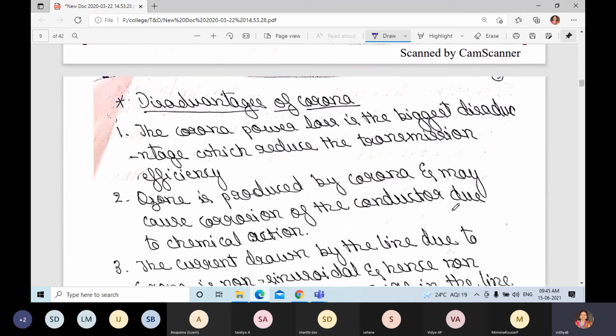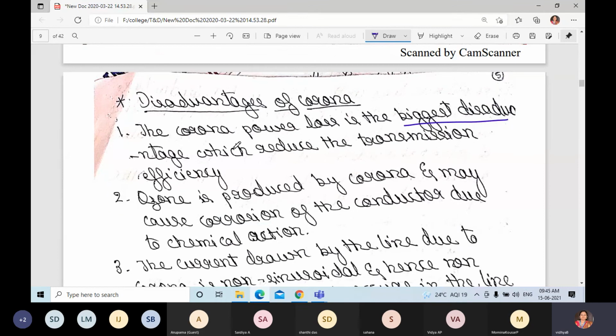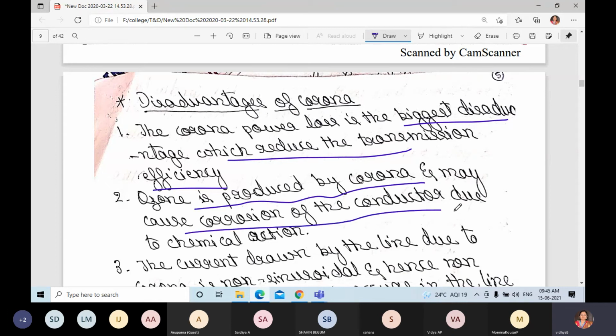What are the disadvantages of corona? The corona power loss is the biggest disadvantage, which will reduce the transmission efficiency. If power loss occurs, then automatically efficiency will be reduced. Ozone is produced by corona and may cause corrosion of the conductor due to chemical action.